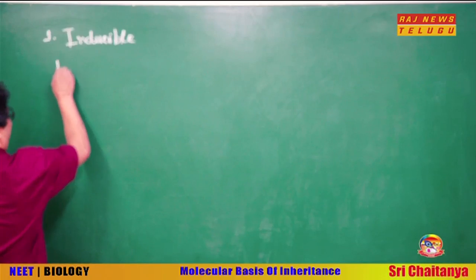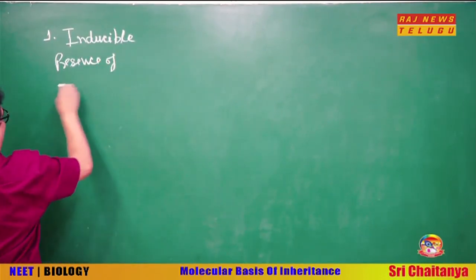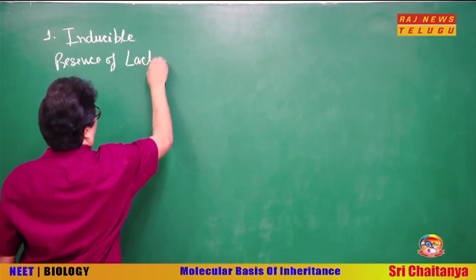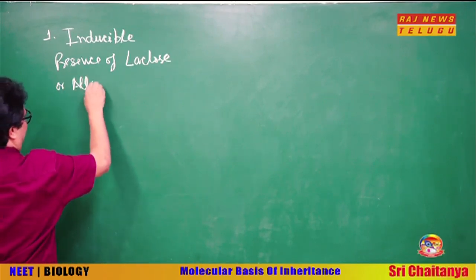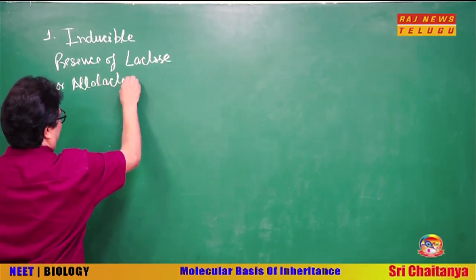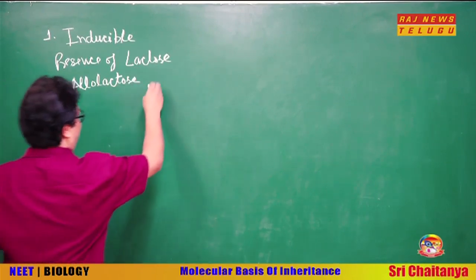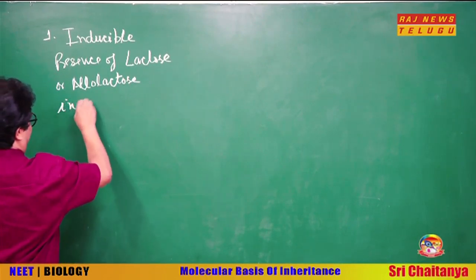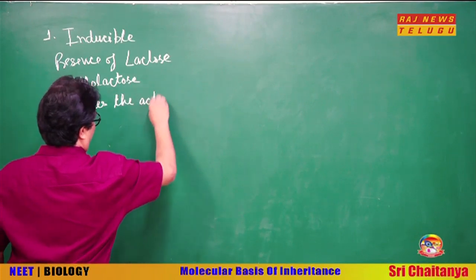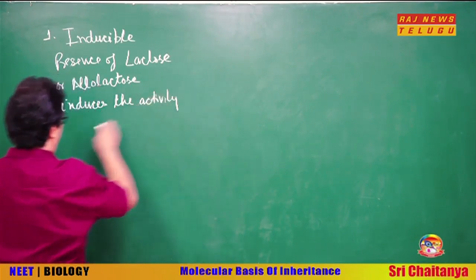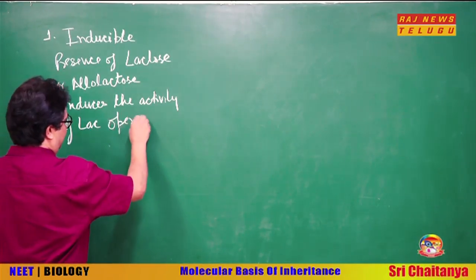So the presence of lactose or allolactose, which is the isomer of lactose, induces the activity of lac operon.